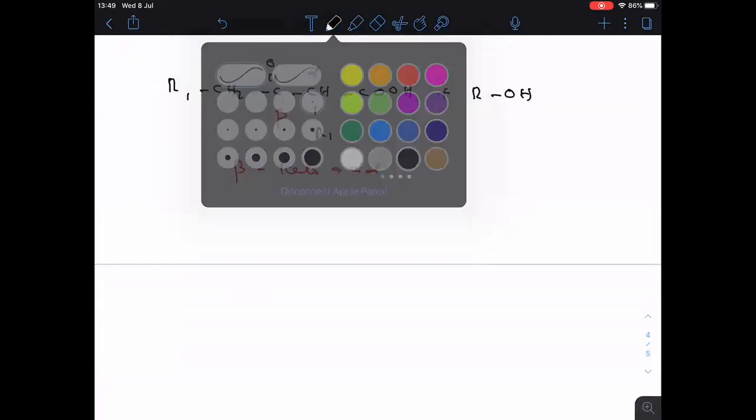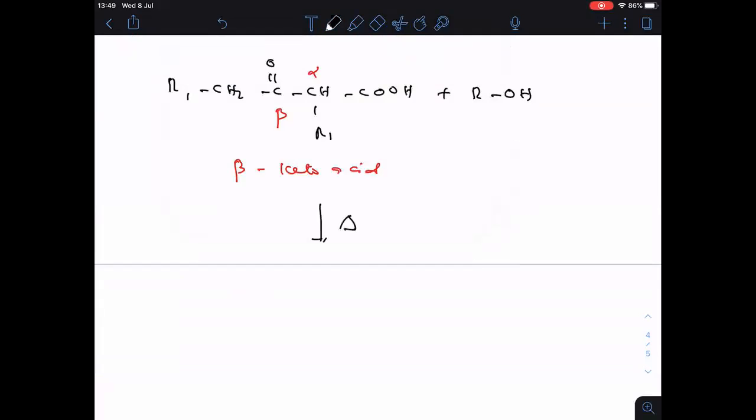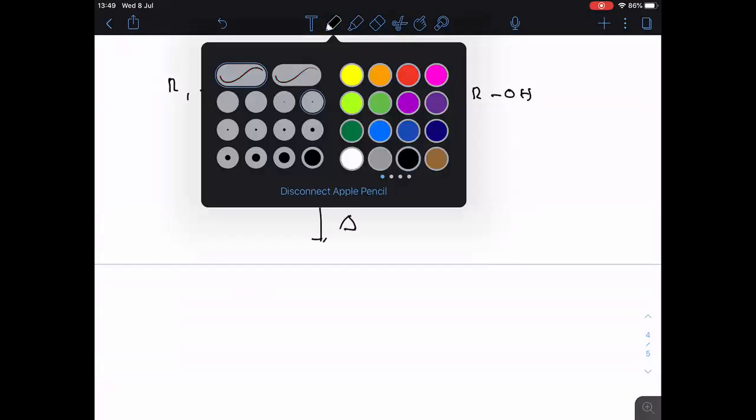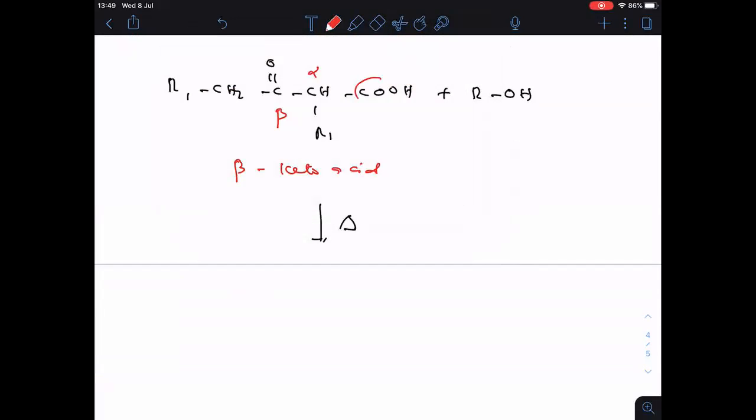This beta keto acid on heating. What happens? Liberates CO2. Beta keto acids on heating liberate CO2. Clear? Then finally, what is the product formed here? R1 CH2 C double bonded O CH2 R1. Let me write R1 here. I can write R1 here also, no problem.